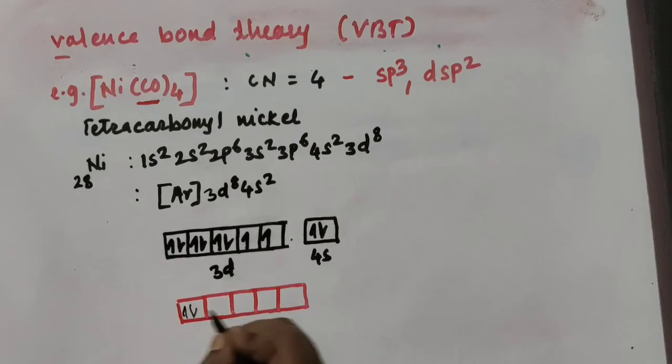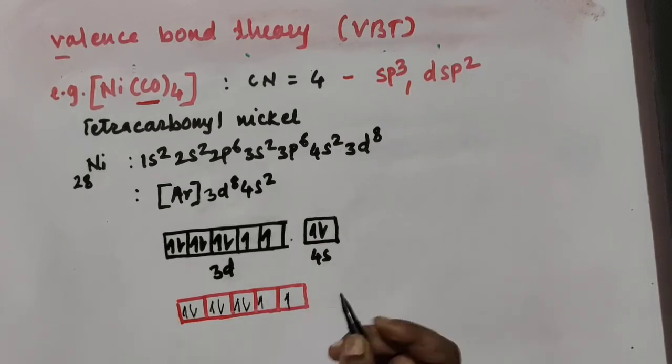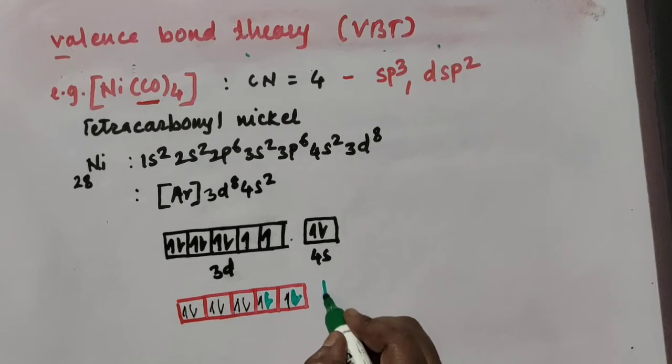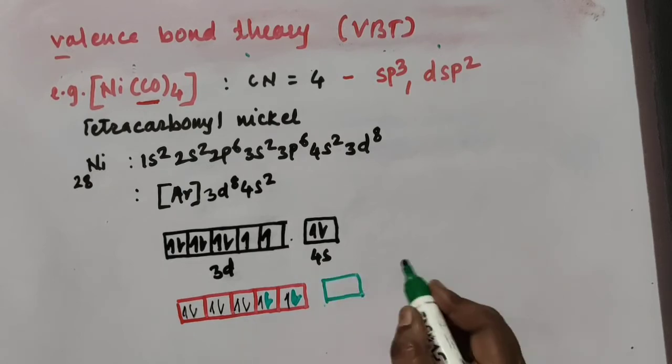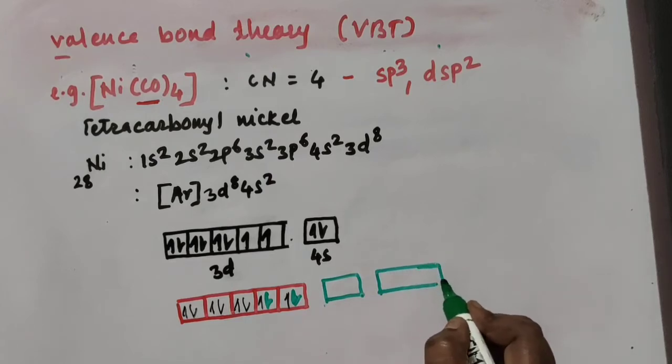This is your 1, 2 and 3. These are already filled. Two orbitals are singly filled here. So I'll show this also. This is your singly filled orbital. So two electrons from the 4s orbital are shifted into 3d, and there is a formation of the 4s orbital now empty. Also 4p is already there as electrons are entered in the 4s orbital.